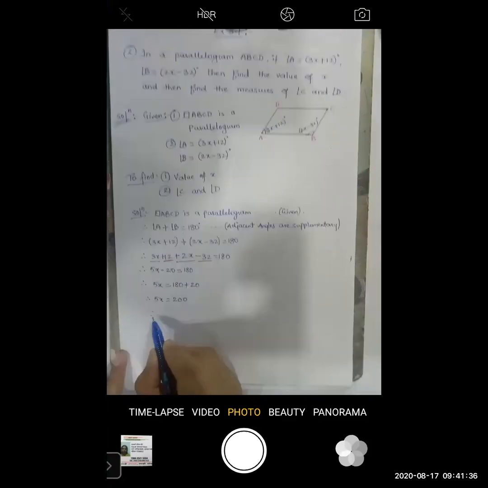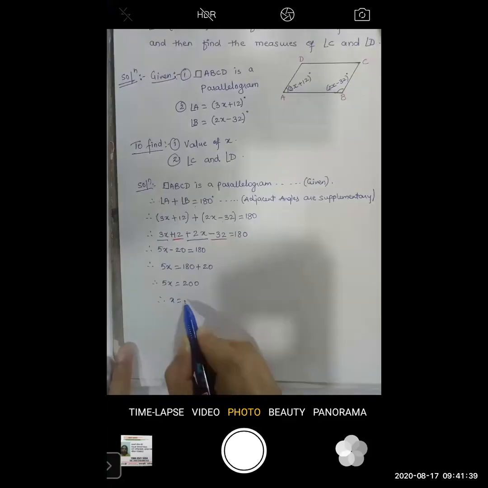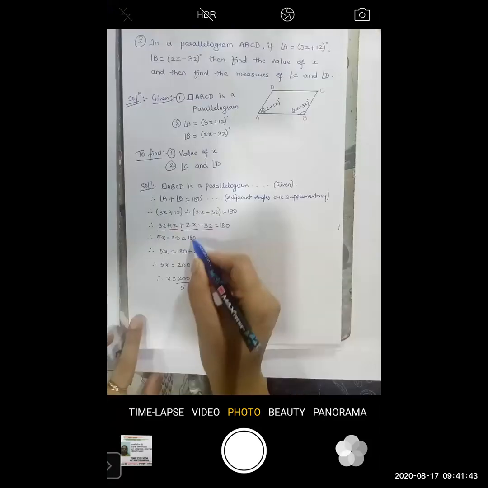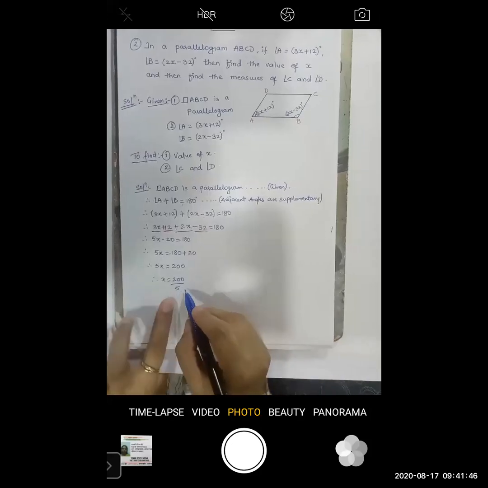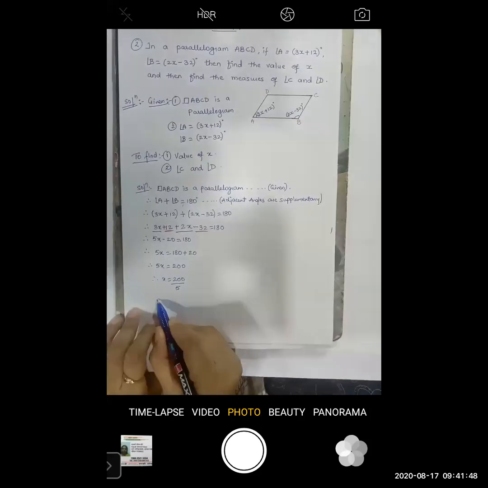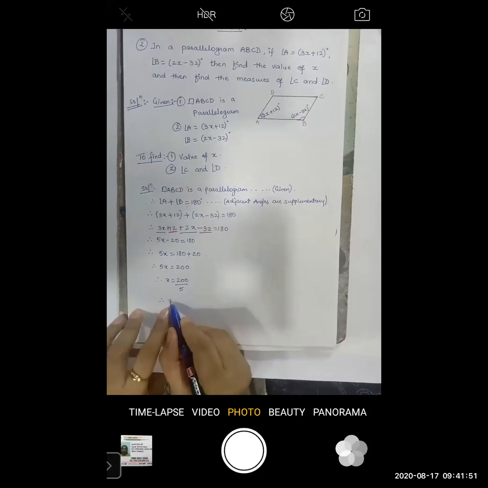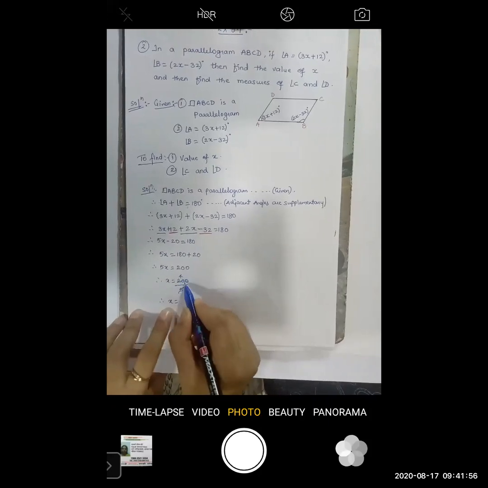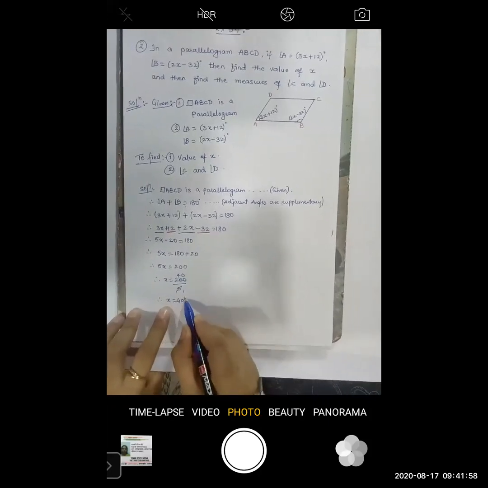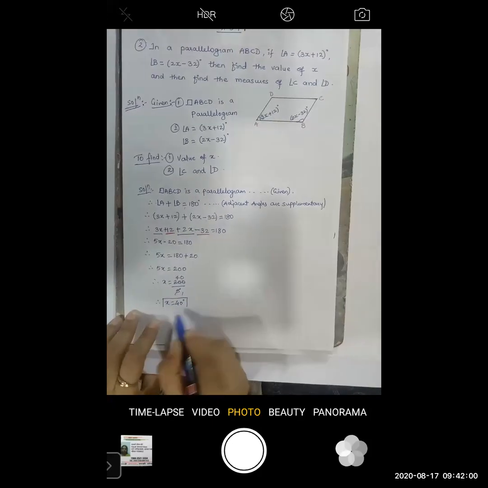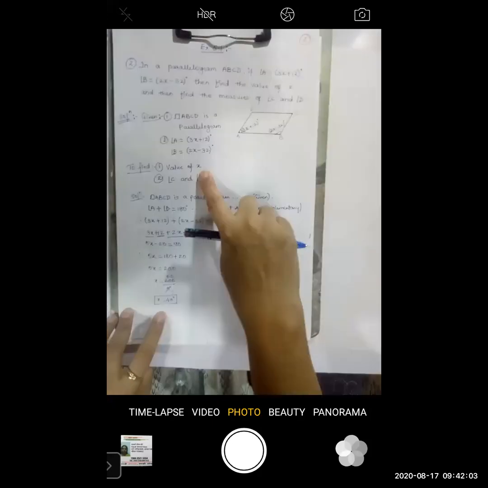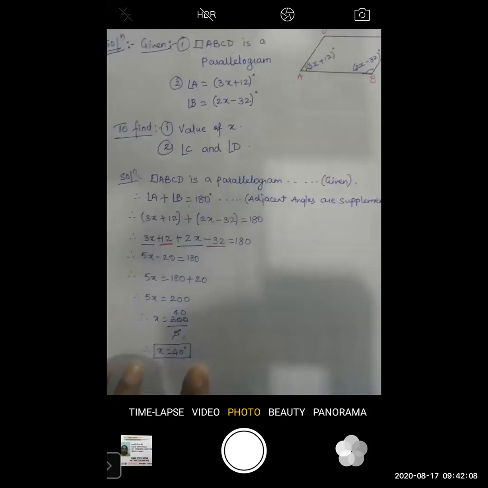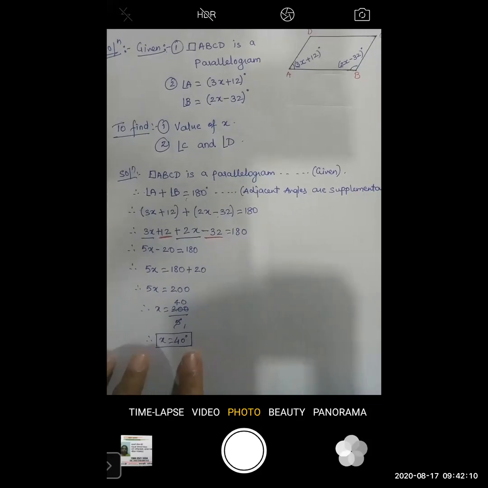So therefore, x is equal to 200 upon 5. Now this is actually what we are doing in the algebra part, that is the maths 1 part, and all of you know how to solve it. So x is equal to 5 ones are 5, 5 fours are 20 and 0 as it is. So x is equal to 40 degrees. We got the value of x. Simple substitution and finding the value of x.